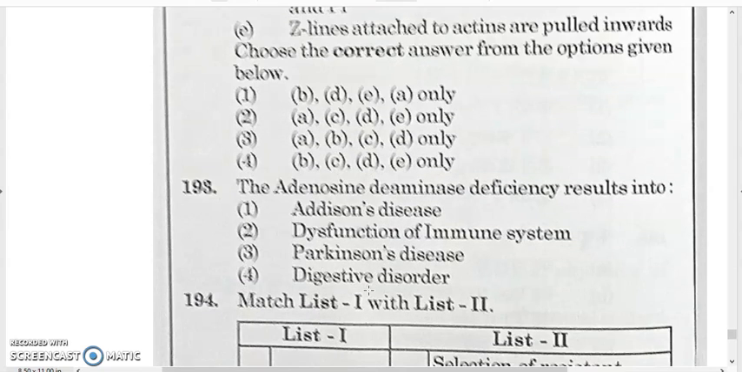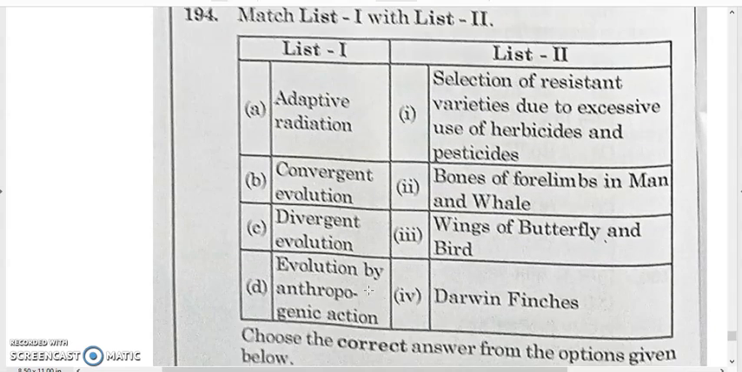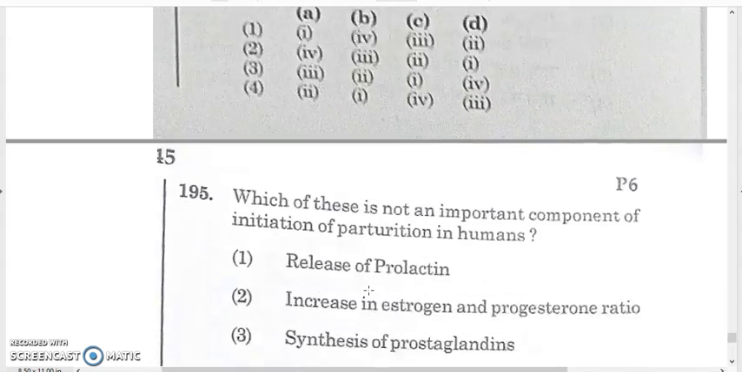193, adenosine deaminase deficiency results in a disease called, it's an immune deficiency, dysfunction of the immune system. 193, it will be 2. ADA deficiency leads to SCID. 194, it will be 2. 195,